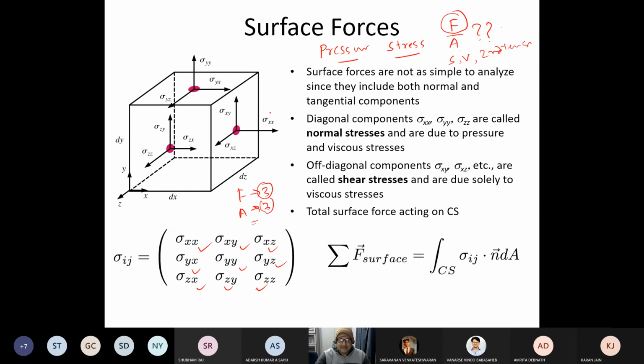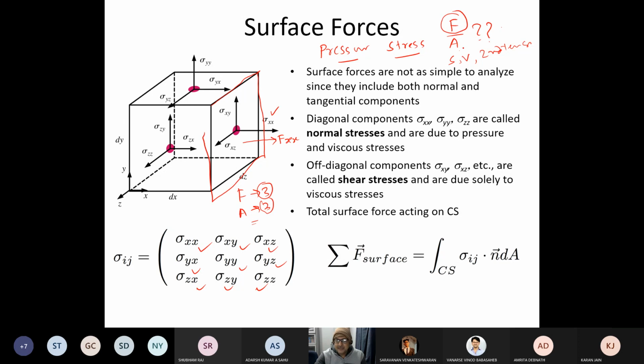Like say, suppose if I look at XX. So it is in the X direction. And what is the area? So force is in this direction. This is the force, that is Fxx. On what? On which plane? X-plane. The plane which is normal to the XX.